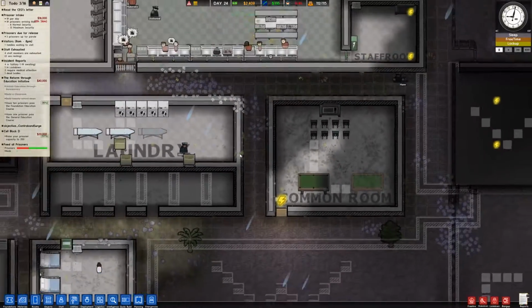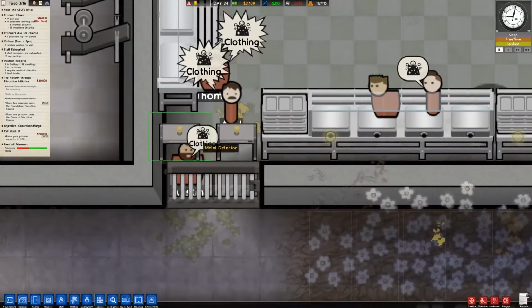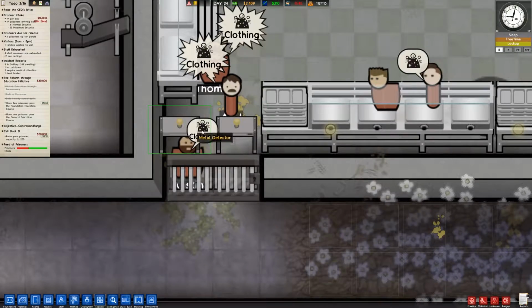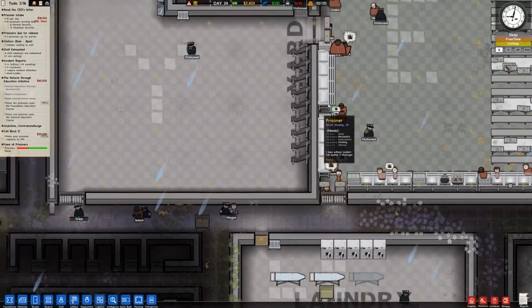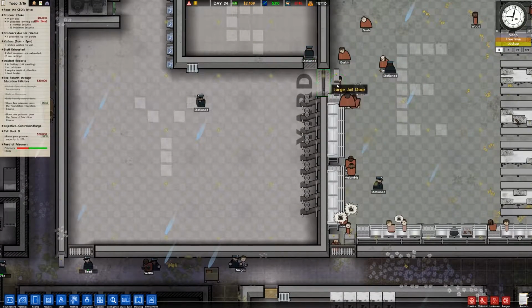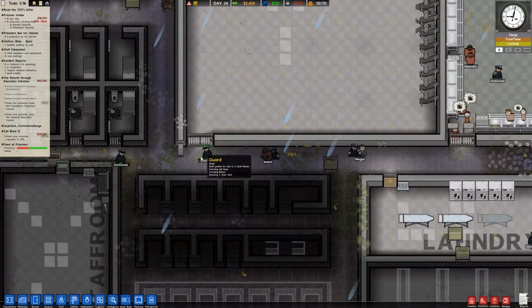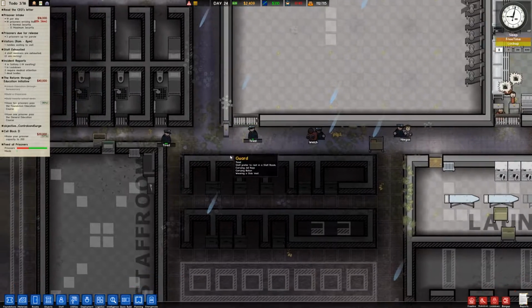We also have metal detectors installed now. Yeah, that's why my money is way down. Metal detectors are here. If they come out of the canteen, they're going to go through the metal detectors. If they go into the yard, they'll go through the metal detectors. And then if they come out this door, they're fine. But they're going to have to get through this metal detector.